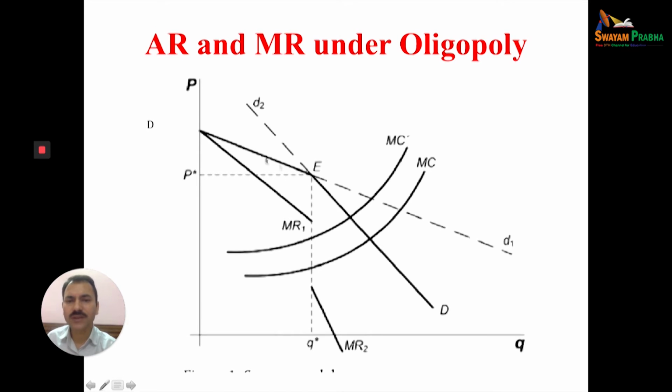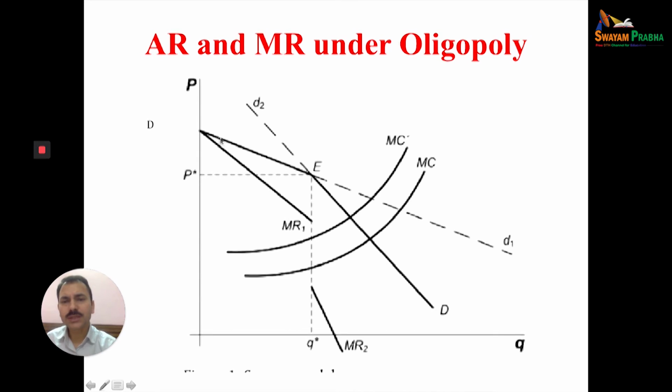This is the more flat one, which indicates the market demand curve, and this is the individual demand curve. If you see this D and D2 demand curve, this is the individual demand curve, which is steeper, which is a less elastic demand curve. And if you see this D and D1, this dotted line, if you draw the demand curve D to D1, this is the market demand curve. So we can say that the kink demand curve, the demand curve in oligopoly, is basically the combination of the market demand curve and the individual demand curve.